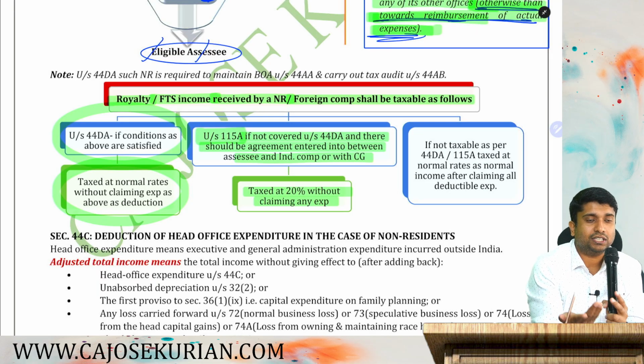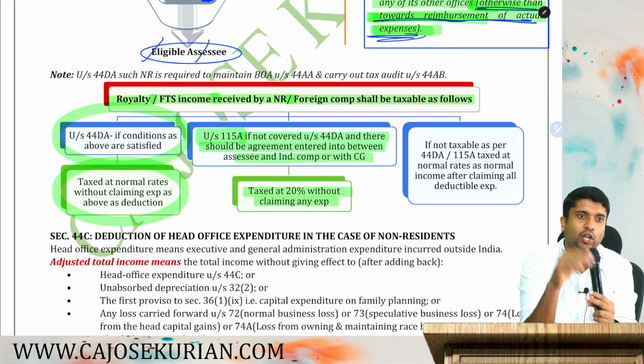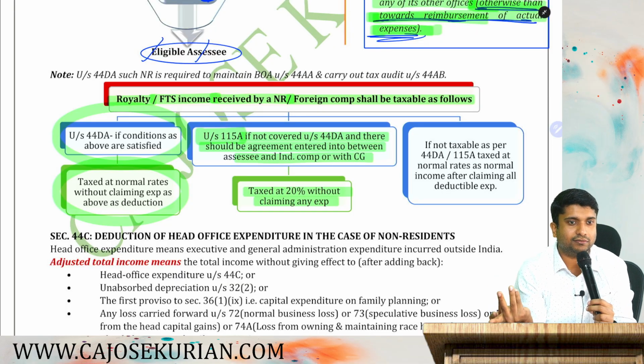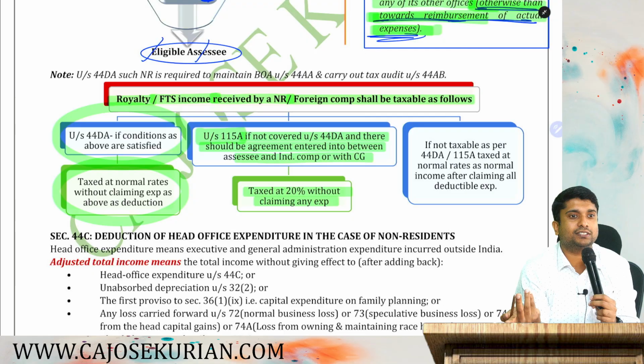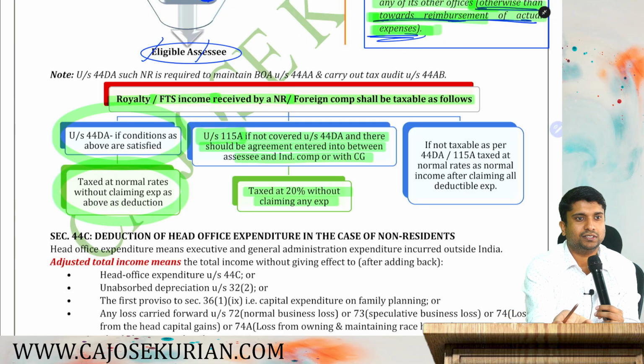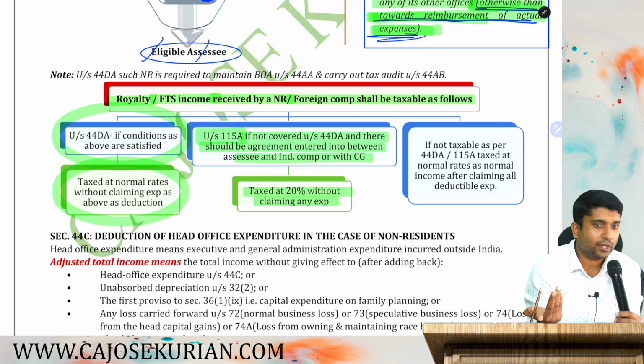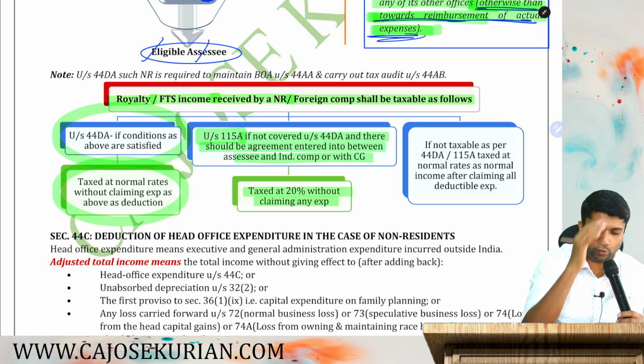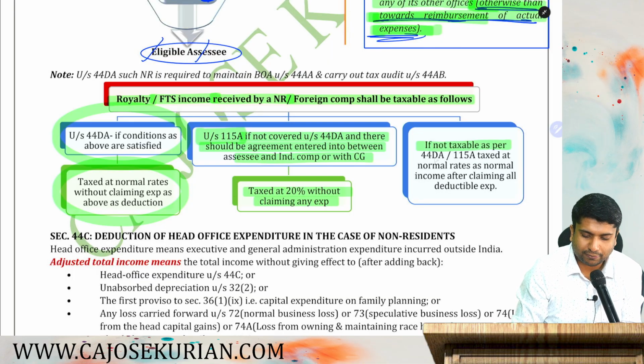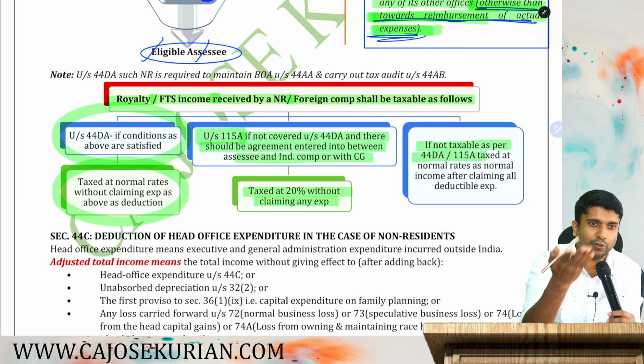Now there can be a situation where there is no agreement. Yes or no? Say there is no agreement, but a non-resident receives some royalty. Say for example, the non-resident is a book author. He got some royalty from India. Are you with me? For publishing a book and all, you don't require a central government approval. Are you all here? In such a case, what to do? Very simple. If not taxable under 44DA and 115A, then you tell me what to do.